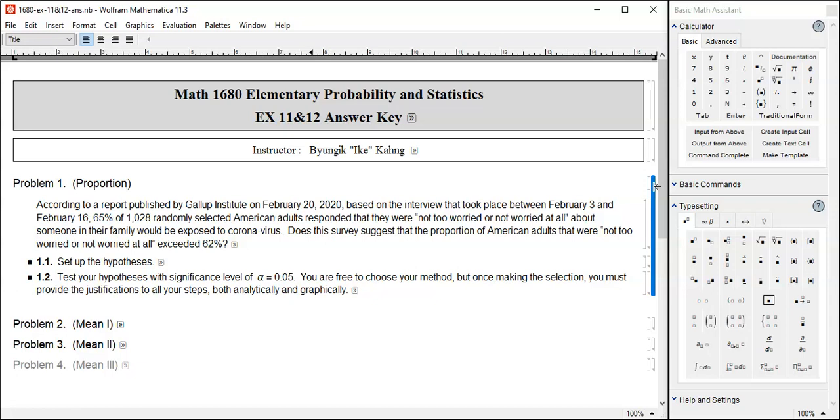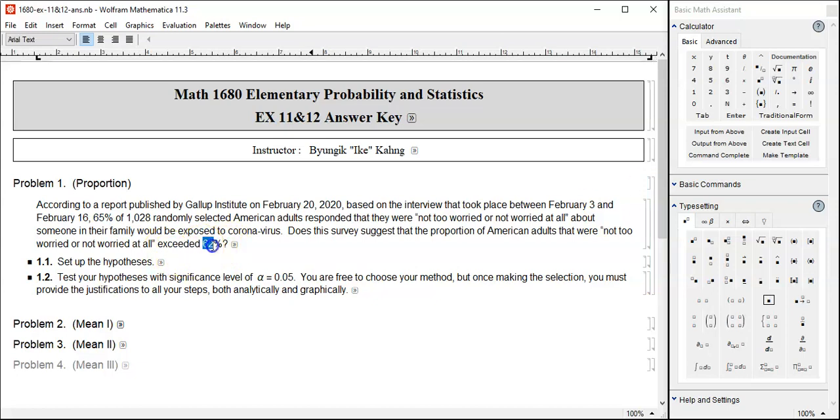According to a report published by the Gallup Institute on February 20, 2020, based on interviews that took place between February the 3rd and February the 16th, 65% of 1,028 randomly selected American adults responded that they were not too worried about someone in their family being exposed to coronavirus. Does this survey suggest that the proportion of American adults that were not too worried or not worried at all exceeded 62%?